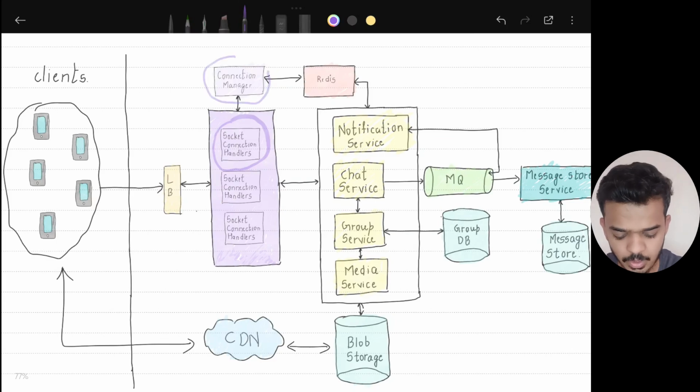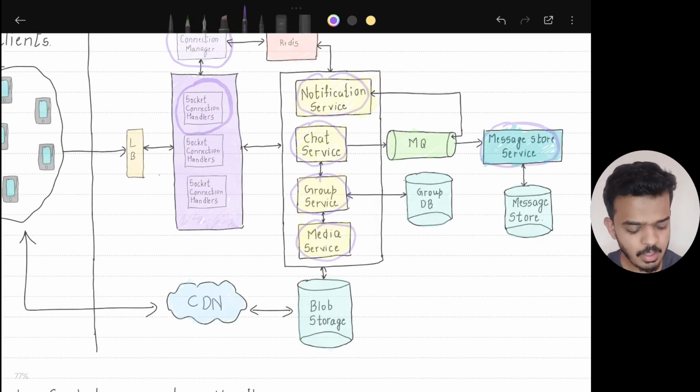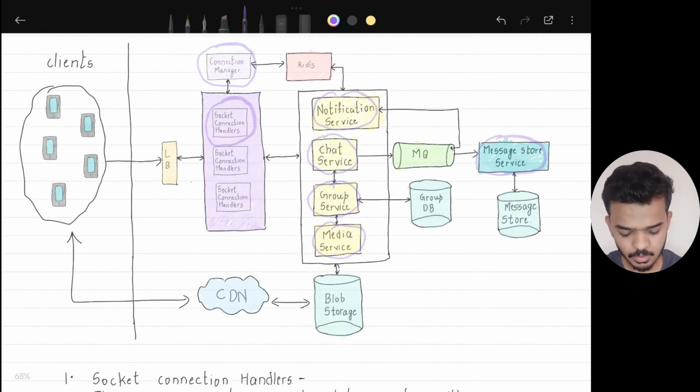Then we have the connection manager. We have other microservices like chat service, group service, media service, notification service, and we have the message store service. And then we have a globally distributed network of CDNs. Let's discuss each of these services in detail.